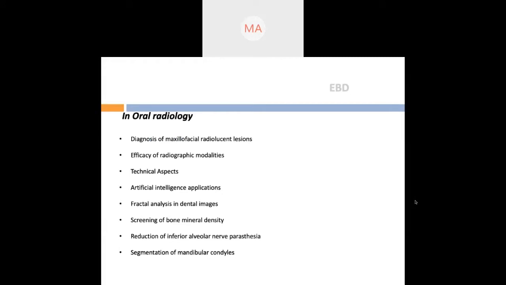Topics on which systematic reviews have been done for the last 1 year. We just checked all the systematic reviews done for the last 1 year in oral radiology, and this is what we found. And one interesting thing is there's some systematic review also published on artificial intelligence applications, which is really interesting.